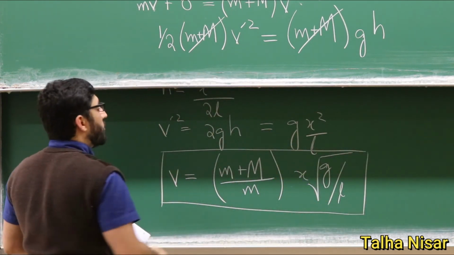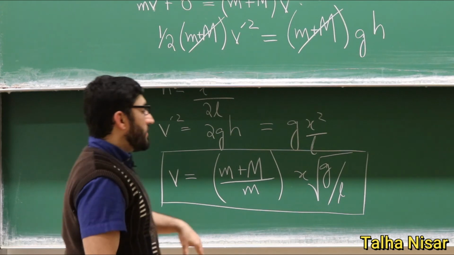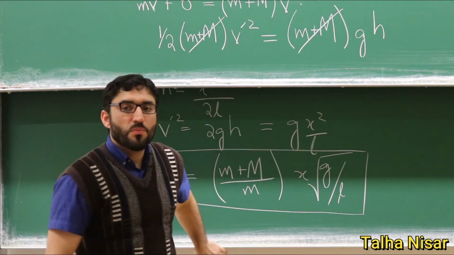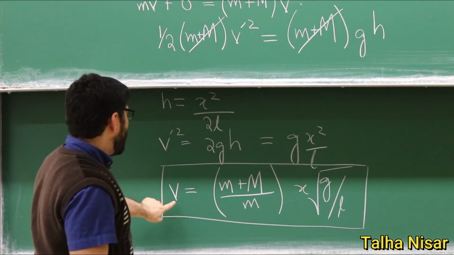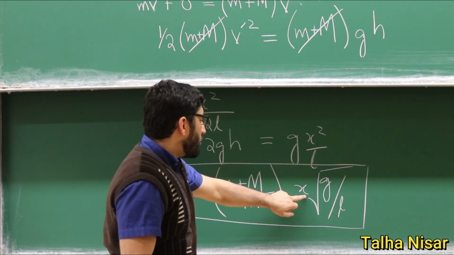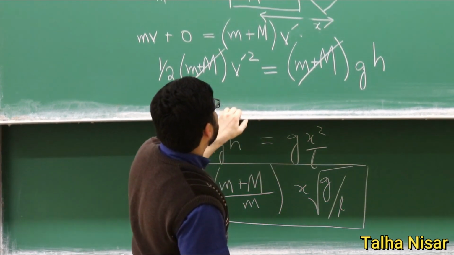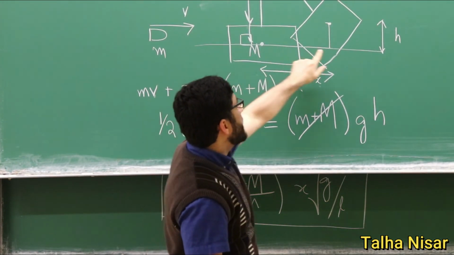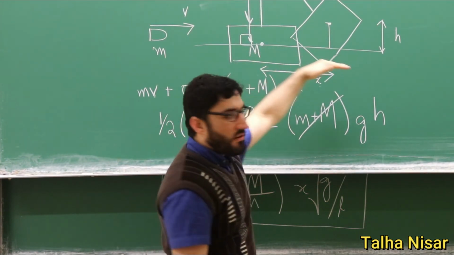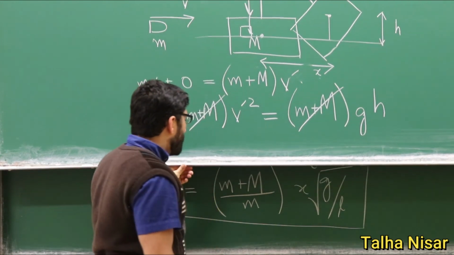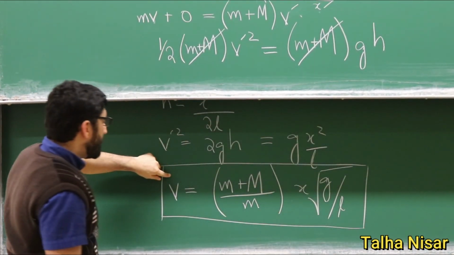So we do not need a very highly sensitive instrument to measure the speed of the bullet. This is a function of x. If we measure this distance here from the center of the mass to the maximum position, on the horizontal axis, then we can easily calculate the speed of the bullet.